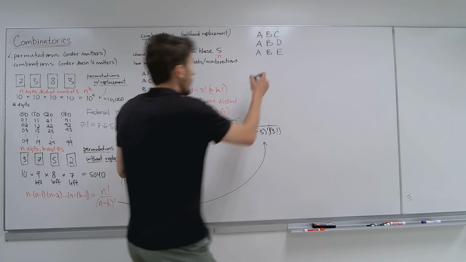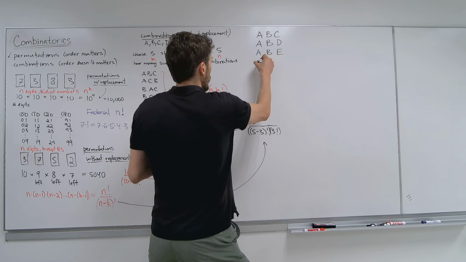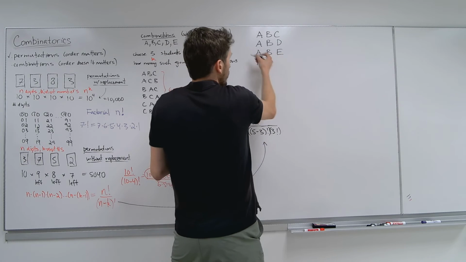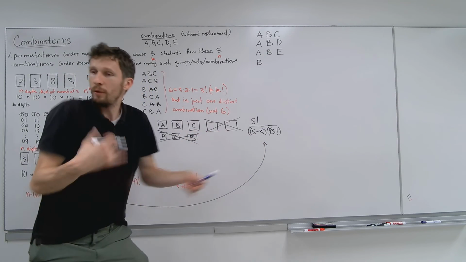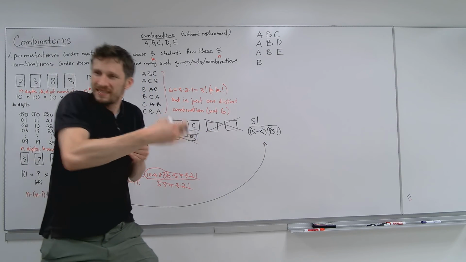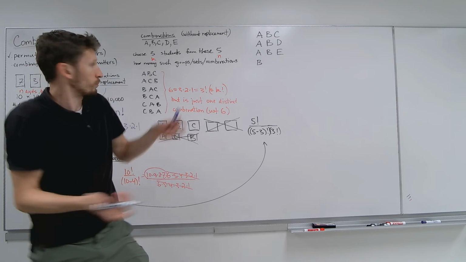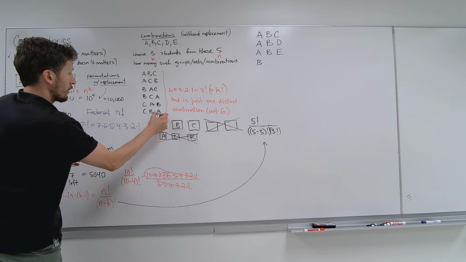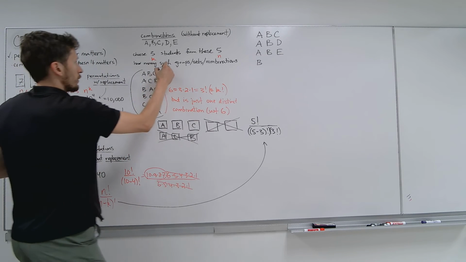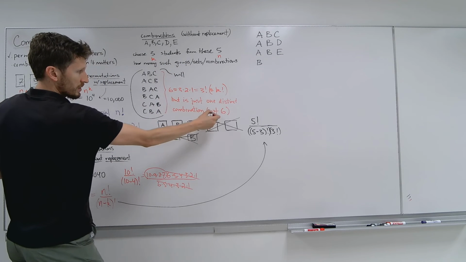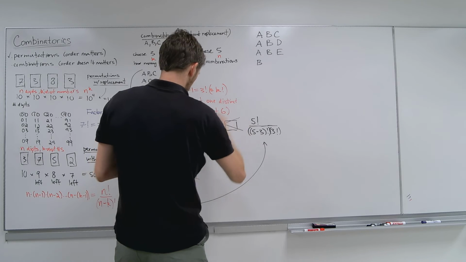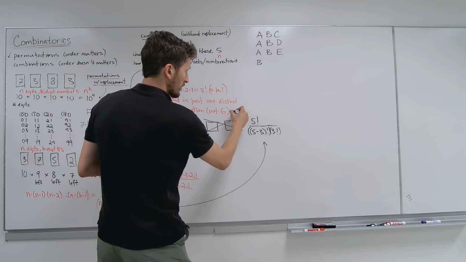Now watch this. You can have Ben or B with, you cannot have A anymore. That's the thing, because that's where that comes in. Because if you had B with A, you see, that would be the 6 of them instead of just 1 of them, right? So this is where that idea that you're going to divide by this comes in. We already said this is just 1 and not 6, so we're going to divide by this. This is where that is right there.